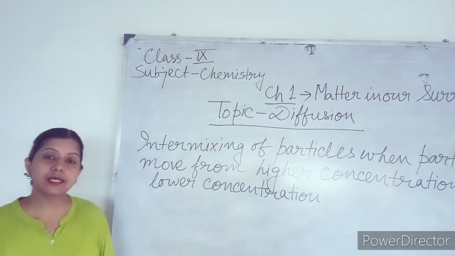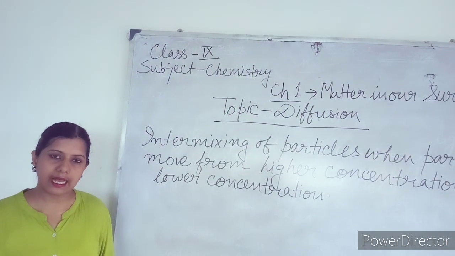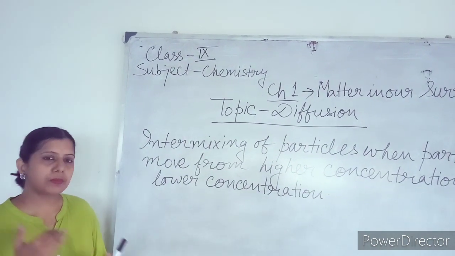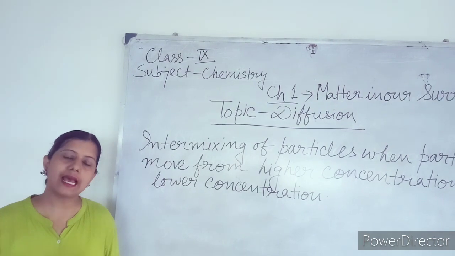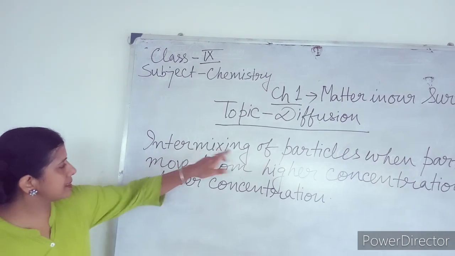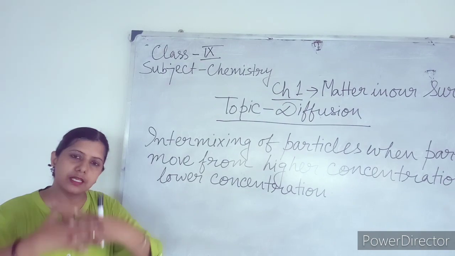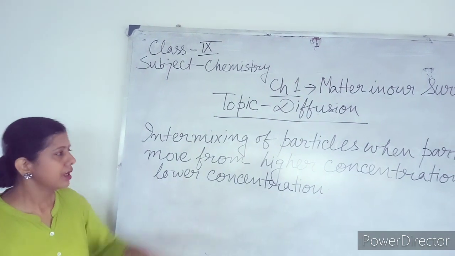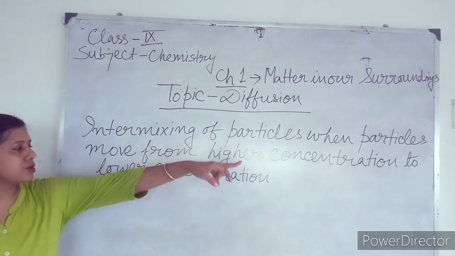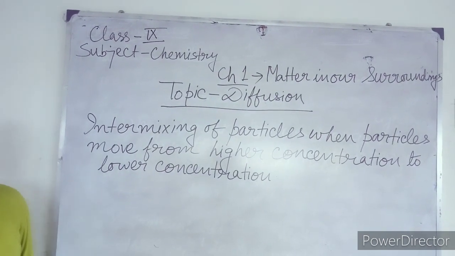Now, how to differentiate between solid, liquid and gas? We can differentiate according to the size of the particles, according to the interparticular force of attraction and interparticular space. So you know about the particle. Intermixing of particles, two kinds of particles mixing with each other. When particles move from higher concentration to lower concentration, that is called diffusion.